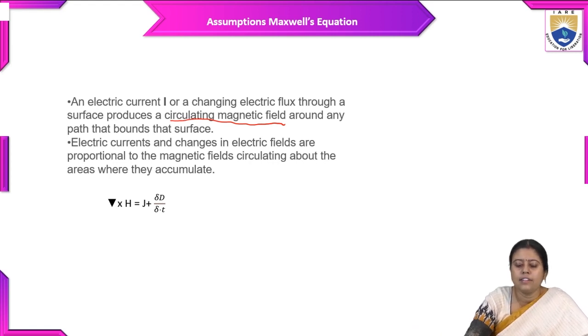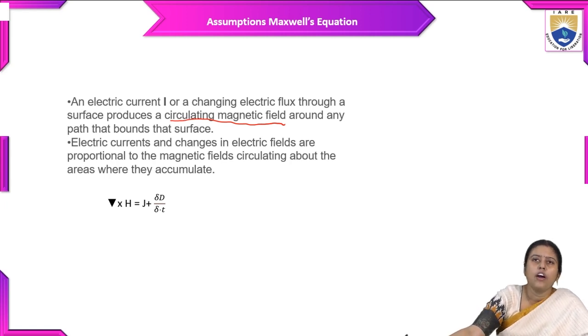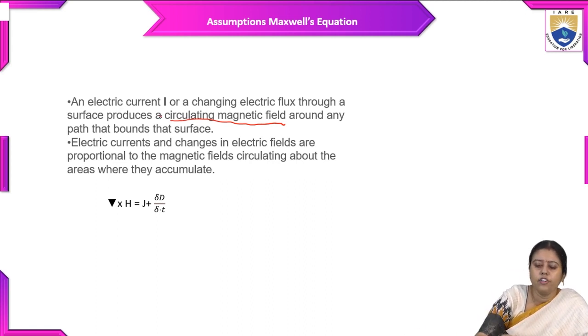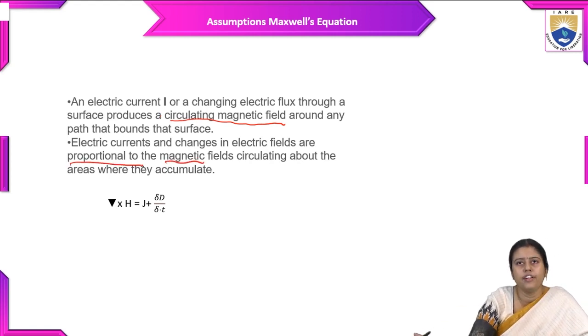Electric currents, charges and changes in electric fields are proportional to the magnetic field circulating about the areas where they accumulate. We are taking it as exactly proportional to the magnetic field.